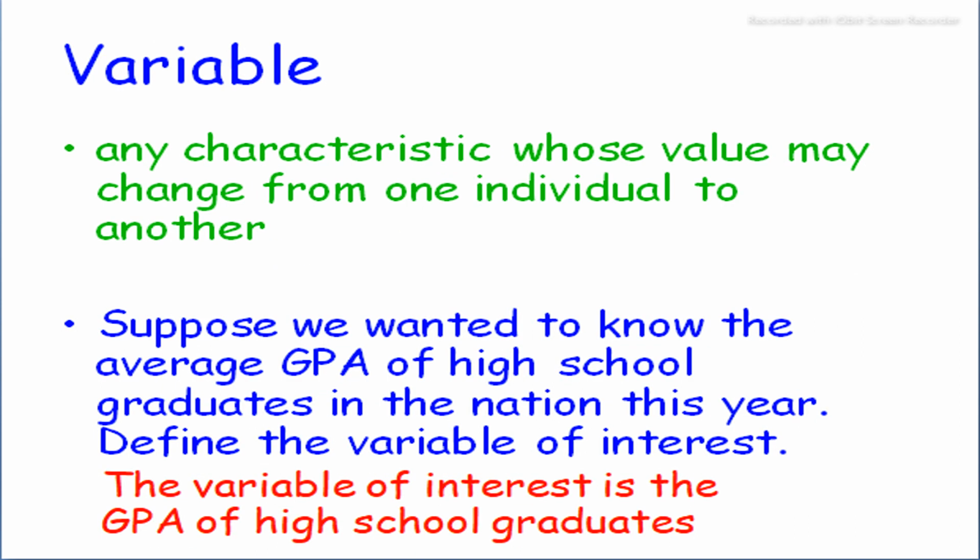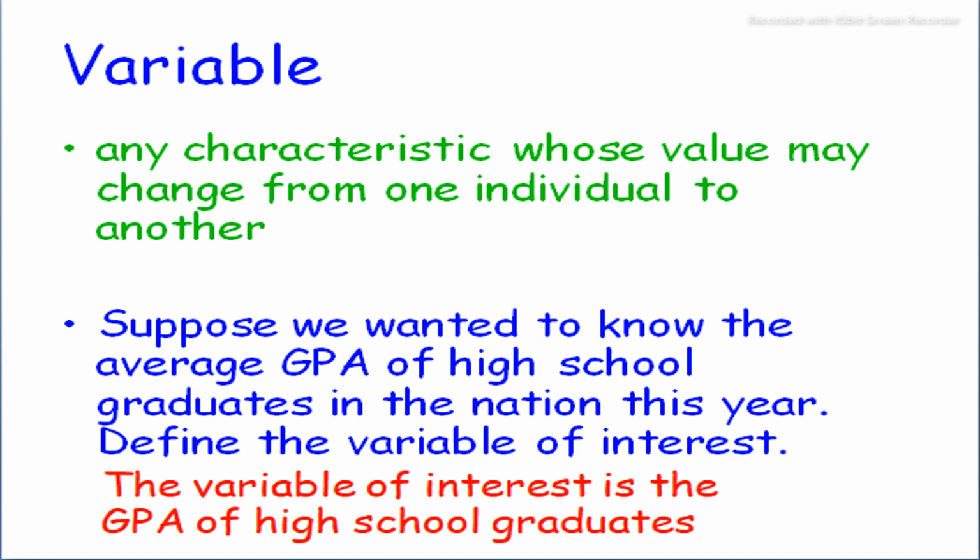A variable is any characteristic whose value may change from one individual to another. A variable is a symbol such as x, y, and z, which can assume any of a prescribed set of values. The weight of an individual, the number of children in a class, and weekly wages are examples of variables.